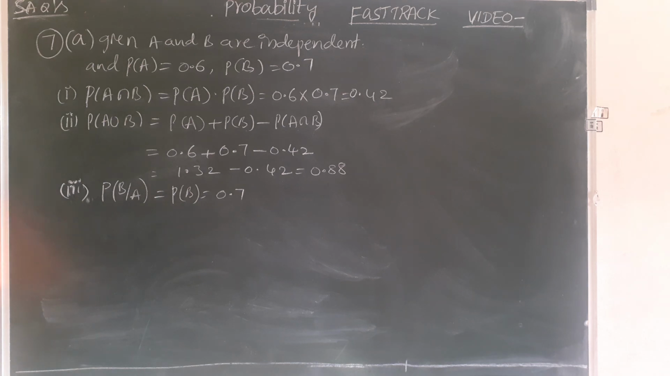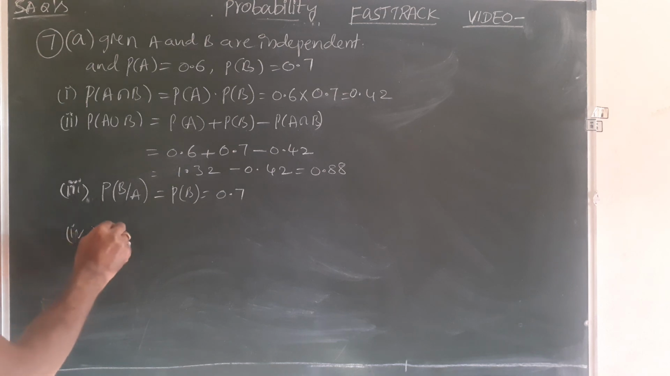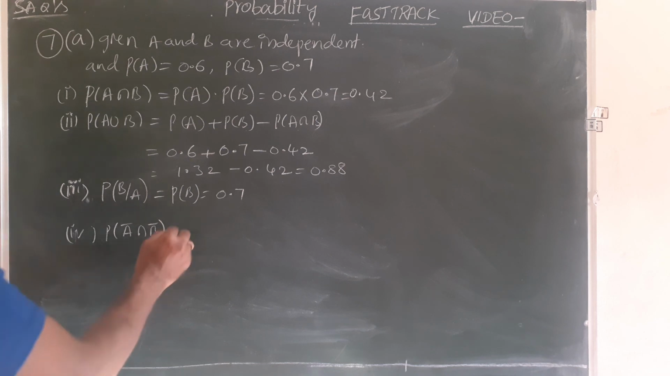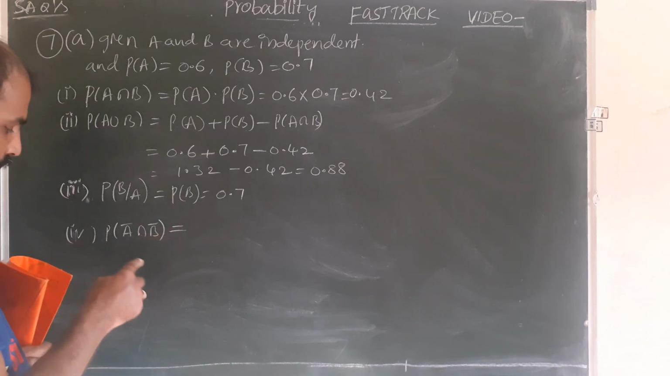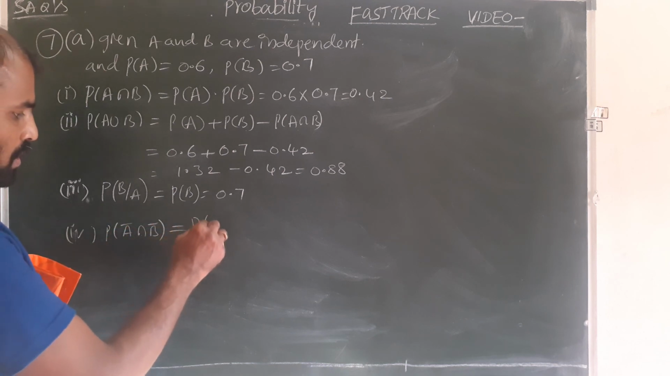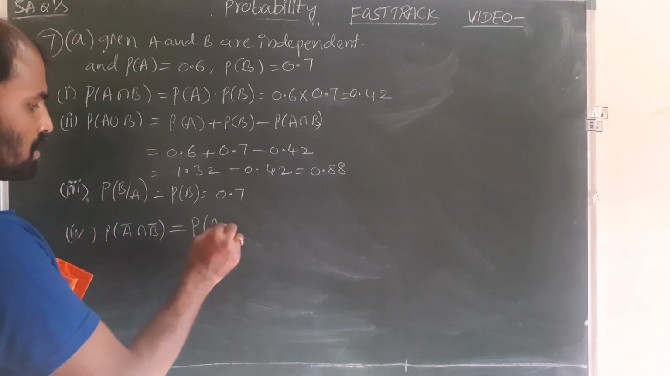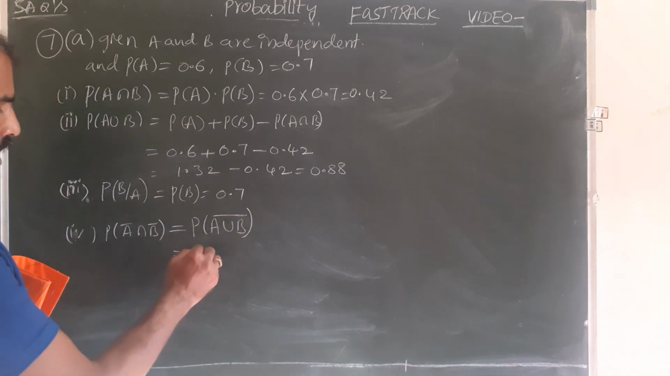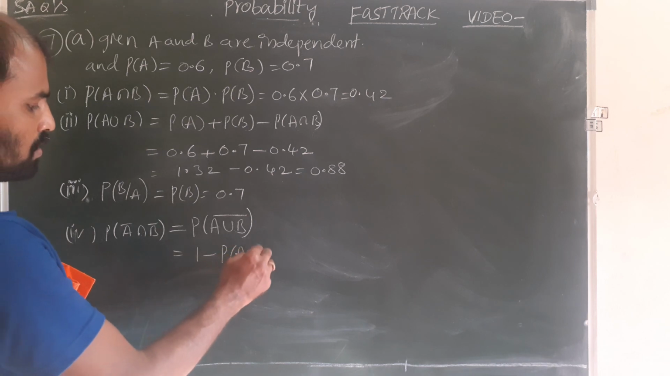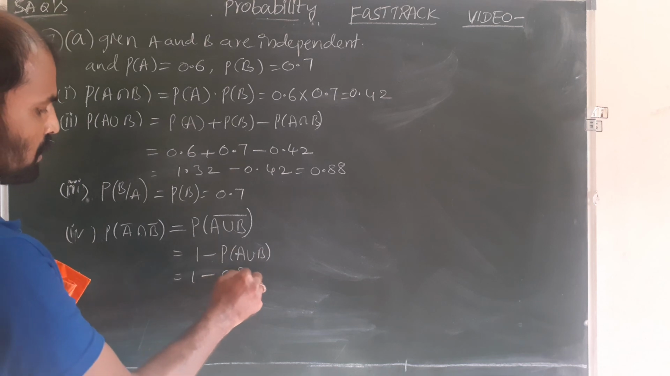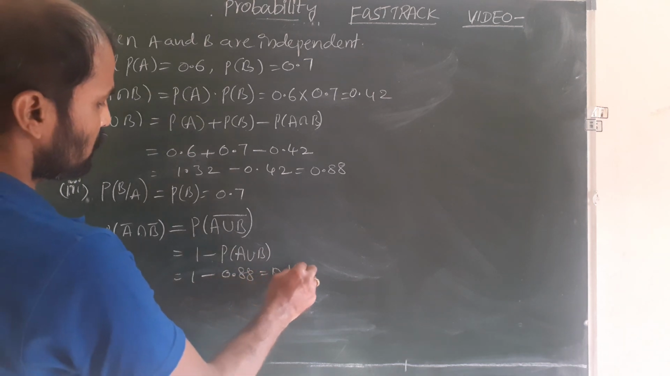Next, fourth one, P of A complement intersection B complement. Same formula. I already told you, when the complements are individual events and we take the total, the intersection becomes union. P of A union B whole complement. P of A complement is 1 minus P of A, so it is 1 minus P of A union B. What is P of A union B? 0.88. That becomes 0.12.